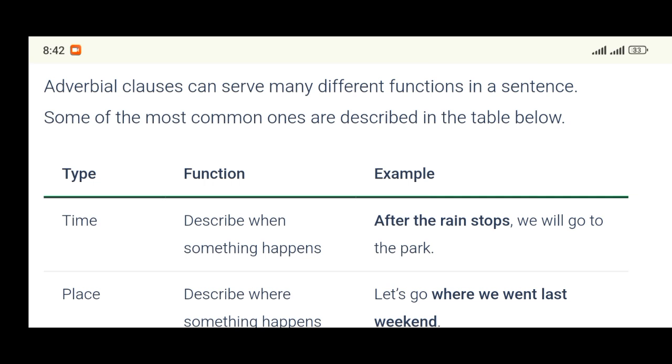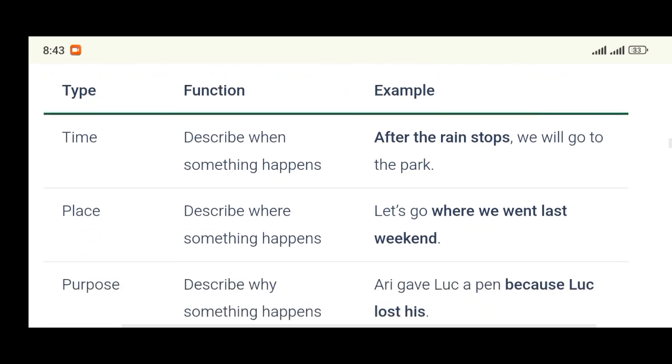We have adverbial clause of time, which answers the question when. Remember, when the rain stops, we go to the park. When are we going to go to the park? When the rain stops. The next one is adverbial clause of place, which answers the question where exactly. Let's go where we went last weekend. Where should we go to? Where we went last weekend.